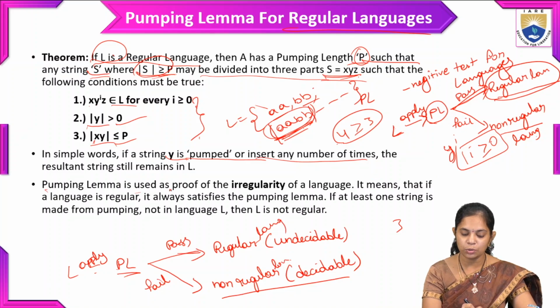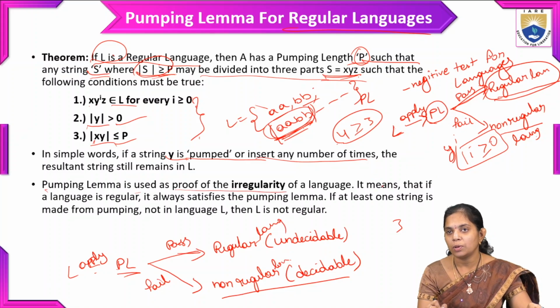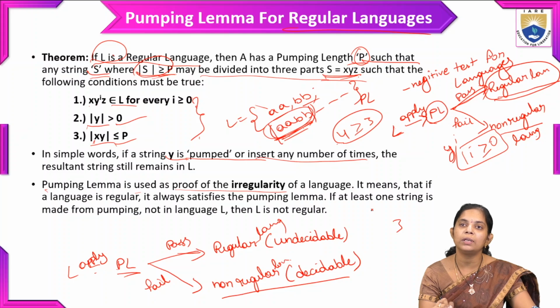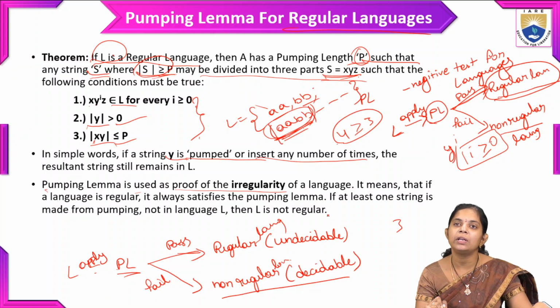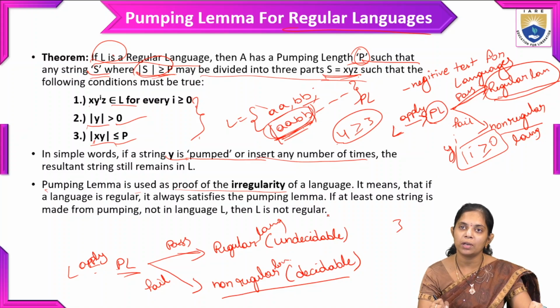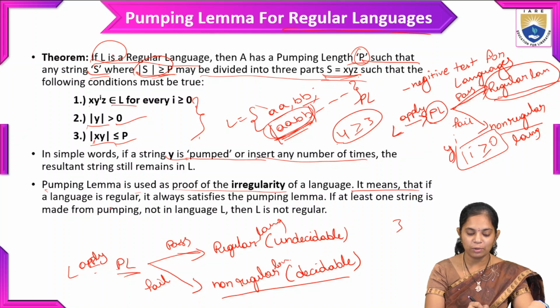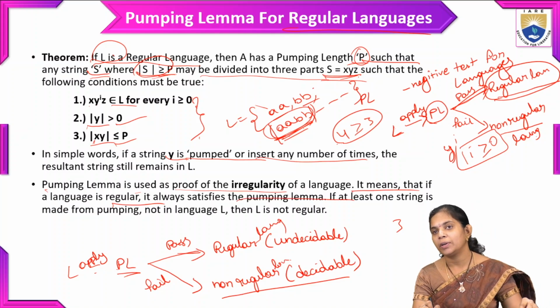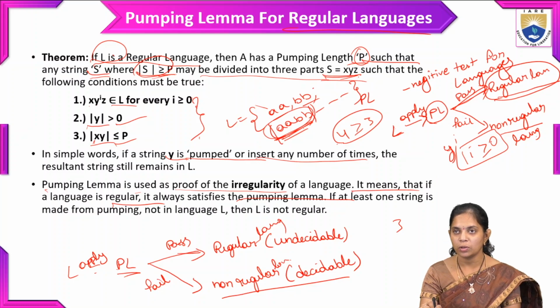So the pumping lemma is used to prove irregularity. As we already discussed, the pumping lemma is a negative test, and with this only we can prove that a language is irregular. When the test result is positive, we can't say that it is particularly a regular language. It is a negative test only, to show it is not a regular language. It means that if a language is regular, it always satisfies the pumping lemma.